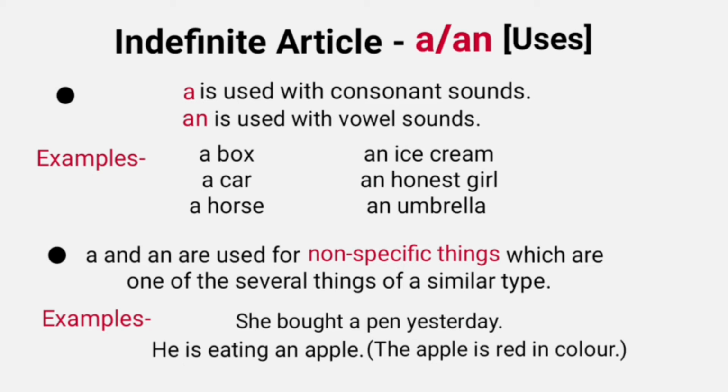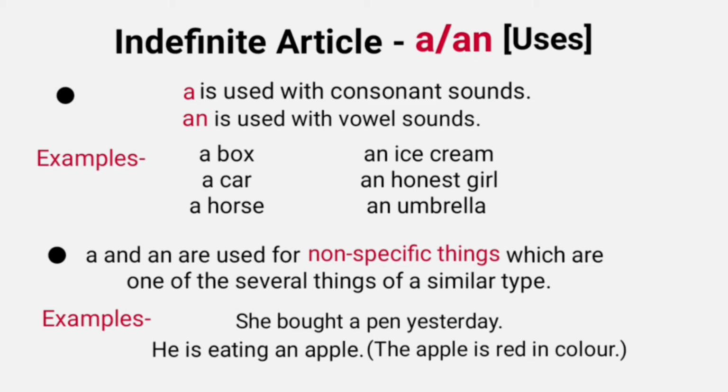They may or may not start with vowels. Look at the examples. A box, a car, a horse, an ice cream, an honest girl, an umbrella. Here we have used an with honest, which doesn't start with a vowel but a vowel sound.